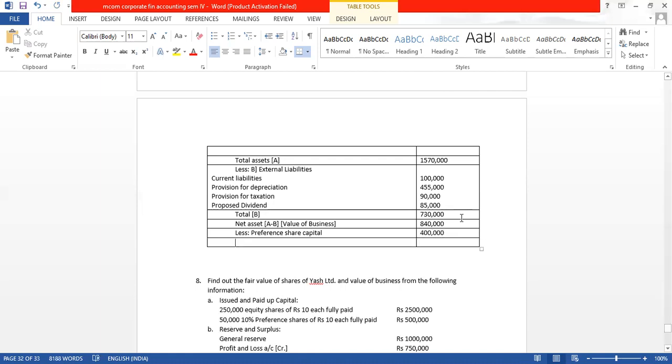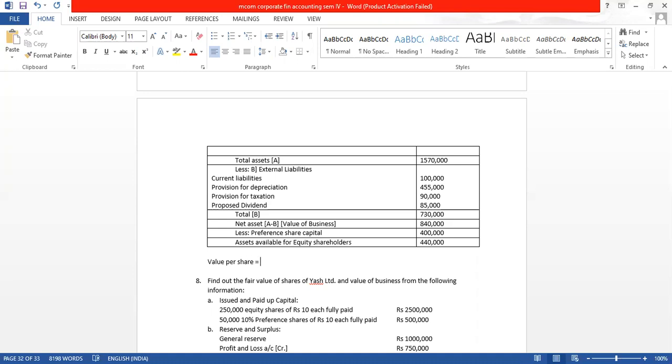Now the remaining amount is the assets or the value available for equity shareholders. How much amount will remain for the equity shareholders? It is 4,40,000. Now how to find out the value per share as per net asset method?